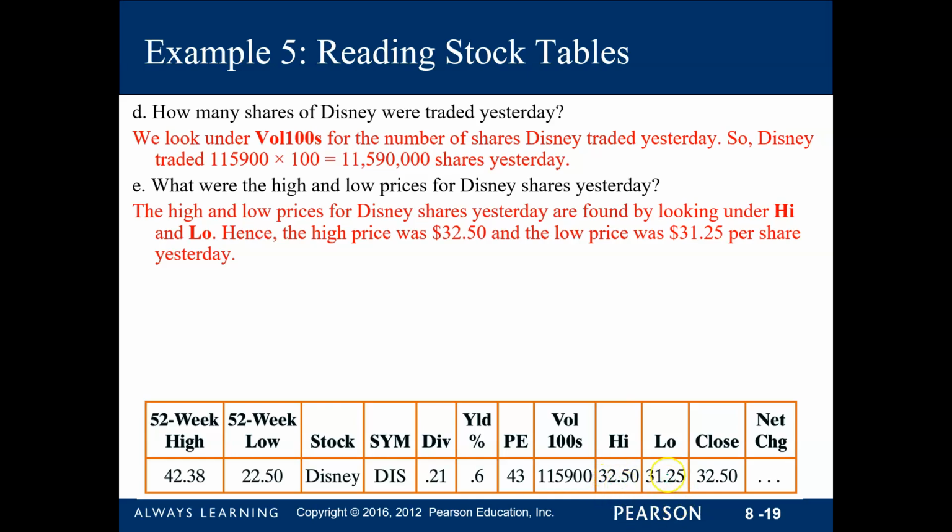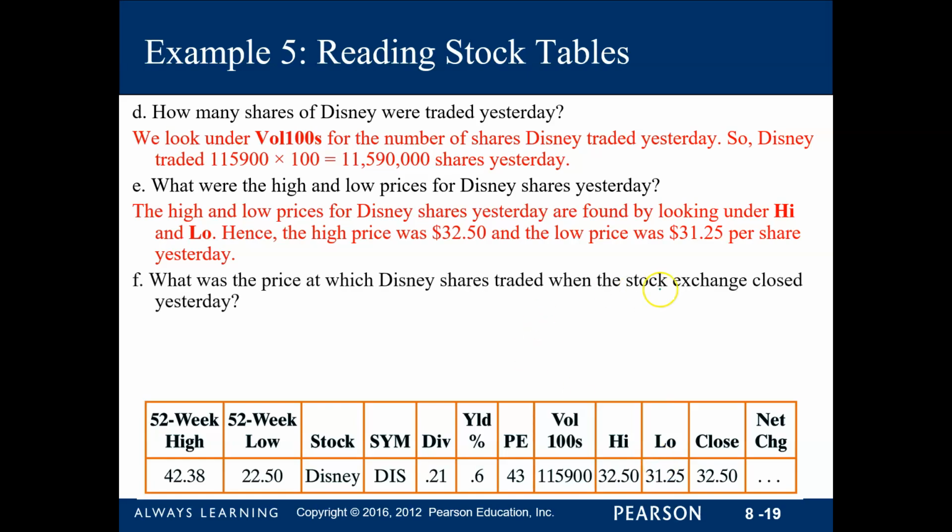So this is the highest that it went yesterday, and this was the lowest price from yesterday. And then it closed, okay? It closed at 32.50 yesterday. So that's the final price of the stocks of Disney from yesterday, okay?